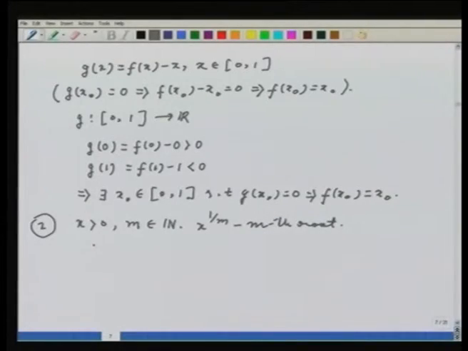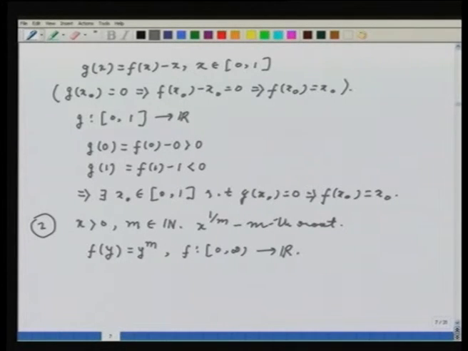So look at the function defined by f of y equals y to the power m. The function is defined from [0, infinity) to R. Okay.